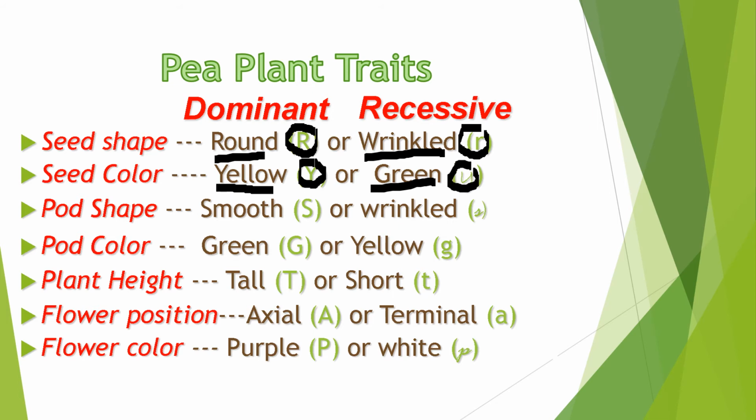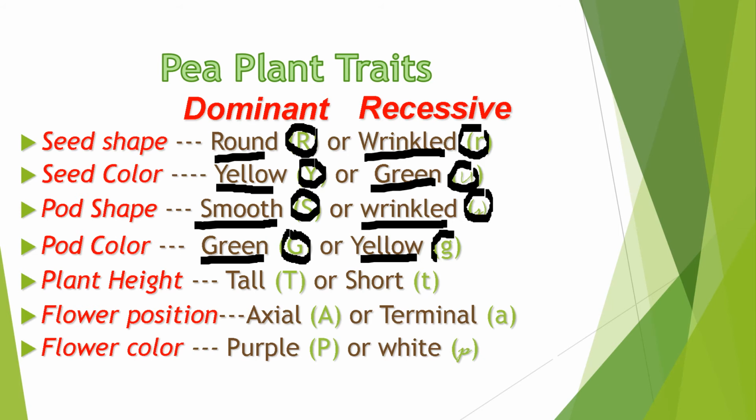In pod shape, the dominant trait is smooth, the dominant allele is uppercase letter S. The recessive trait is wrinkled, the recessive allele is lowercase letter s. In pod color, the dominant trait is green, the dominant allele is uppercase letter G. The recessive trait is yellow, the recessive allele is lowercase letter g.